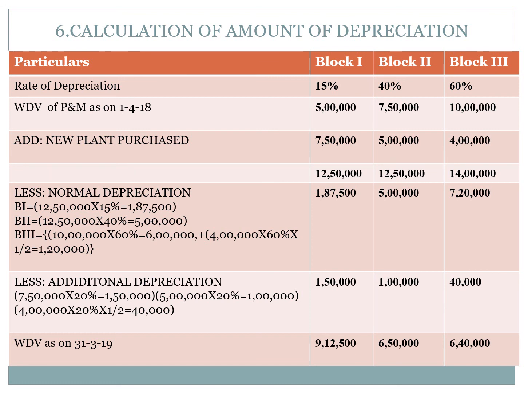If you minus normal depreciation and additional depreciation, written down value as on 31st March 2019, block 1 9 lakh 12,500, block 2 6 lakh 50,000, block 3 6 lakh 40,000. Okay, these are the solutions to the problem. Thank you for